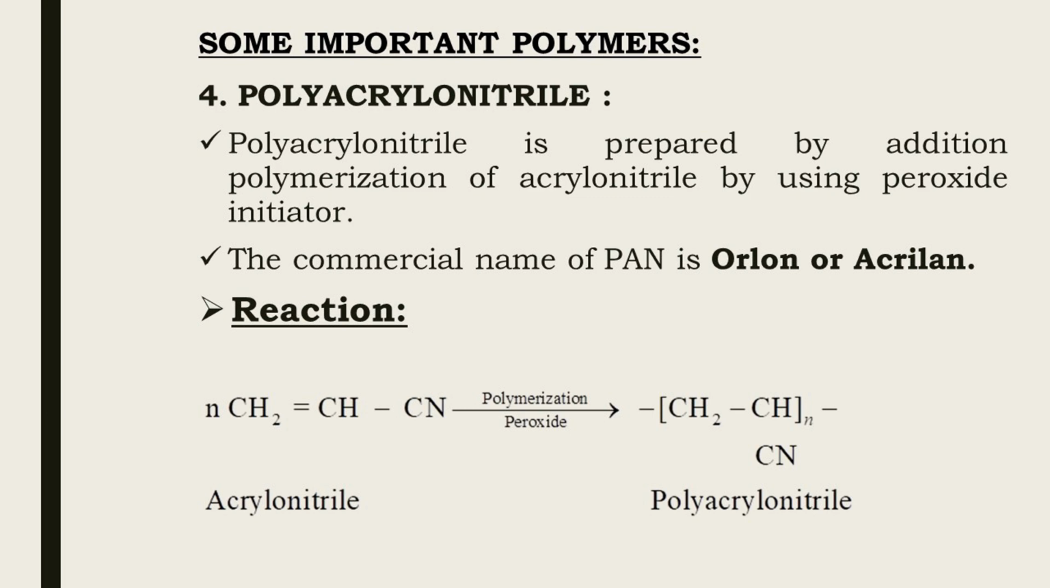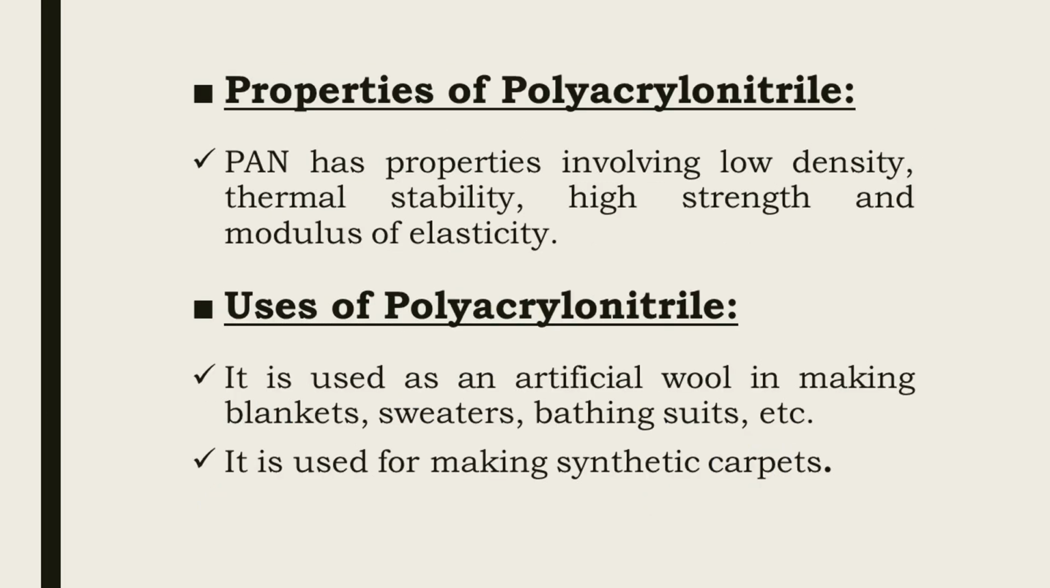The commercial name of polyacrylonitrile is Orlon or Acrylon. Properties are: polyacrylonitrile has low density, it has thermal stability, high strength and modulus of elasticity. Uses are: polyacrylonitrile is used as an artificial wool in making blankets, sweaters, bathing suits, etc. It is used for making synthetic carpets.